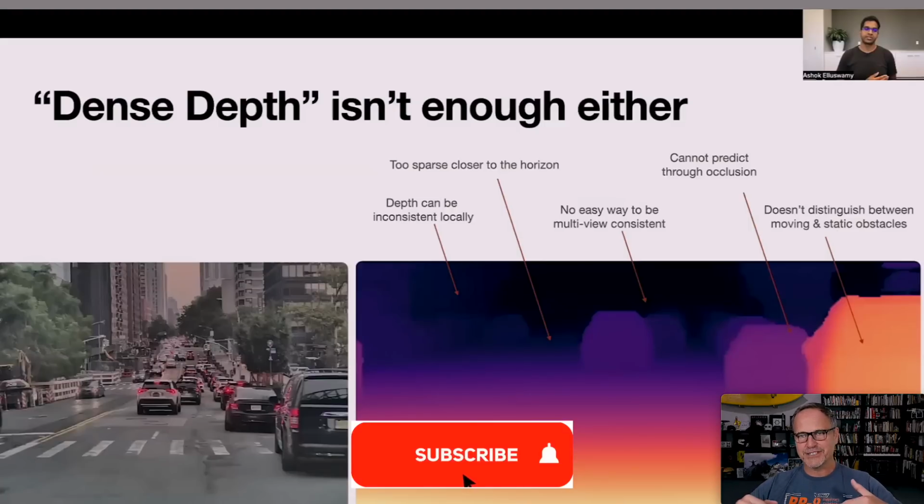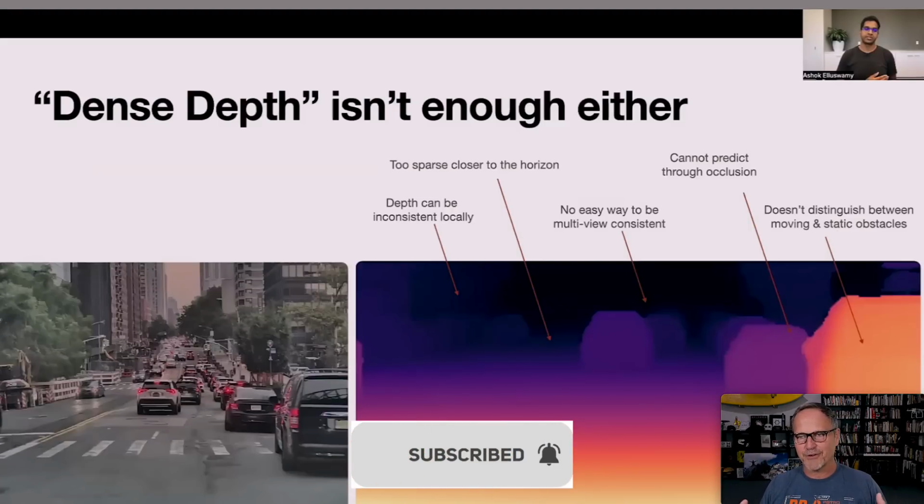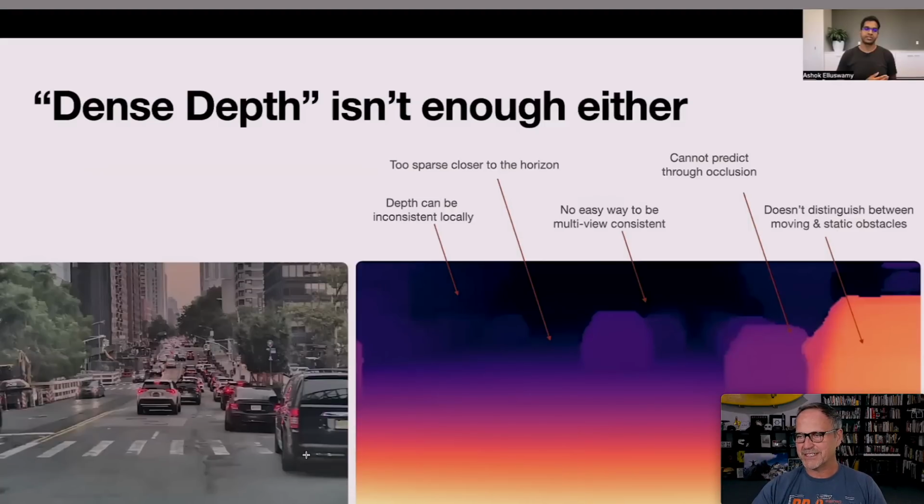So the next iteration is to create a dense depth map per camera. What that means is that you project out. You can see on the right over here, I know I'm blocking part of this, this maybe is a Volt, no, it's probably a Chrysler minivan or something like that. But this is close by, and so you can see it's kind of an orange color. And then as we get to vehicles that are further and further away, they get darker and darker until finally it just disappears. So close up, this orange car definitely gives you a sense that it's pretty close. But notice how rapidly the resolution disappears. We get to these black pixels, and in this area of vehicles, it's just gone. There's no more detail left.